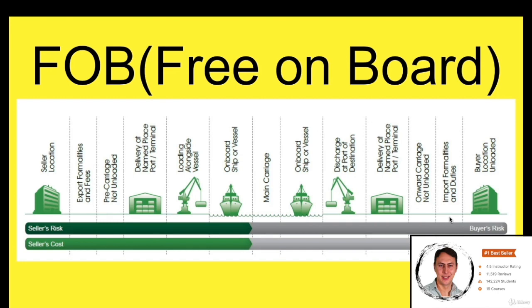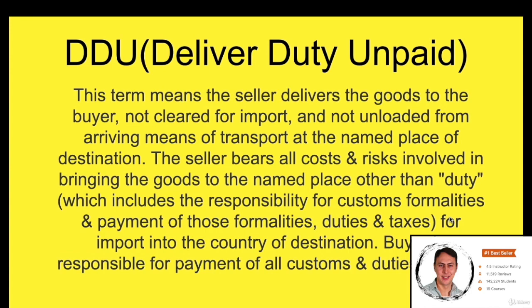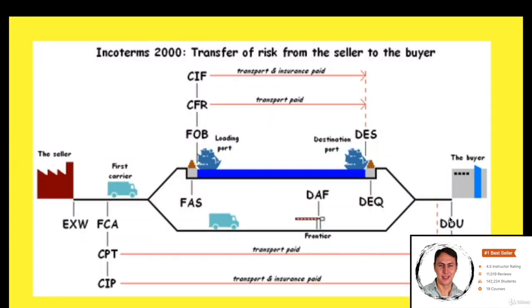As you see on the screen, the products are delivered to the loading for a ship, not to Amazon storage. After the loading process, other responsibilities will belong to you according to FOB. Another term is DDU, Delivered Duty Unpaid. According to DDU, the products completely reach from the manufacturer's factory to the Amazon storage.